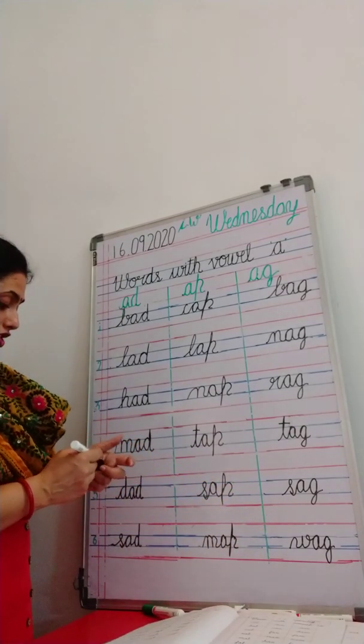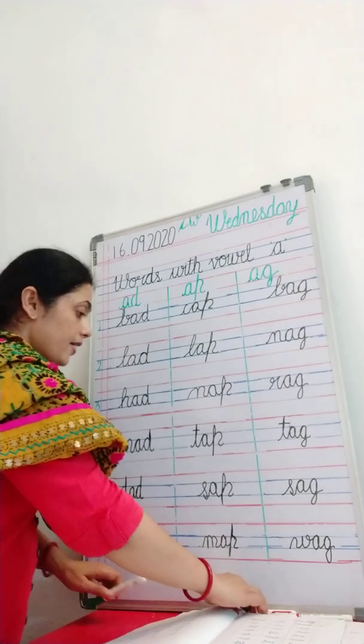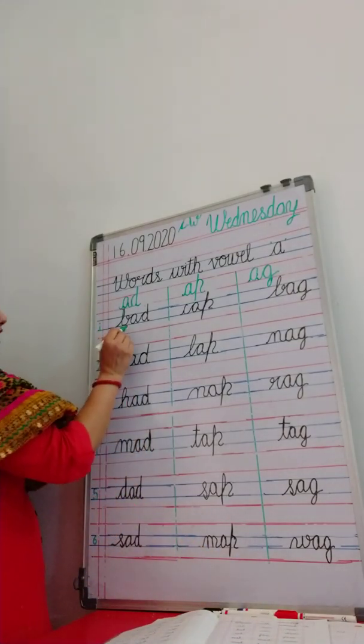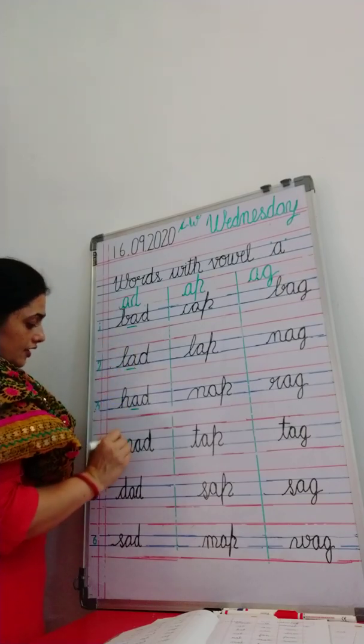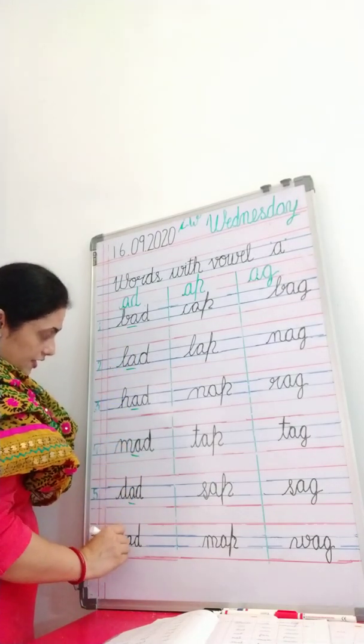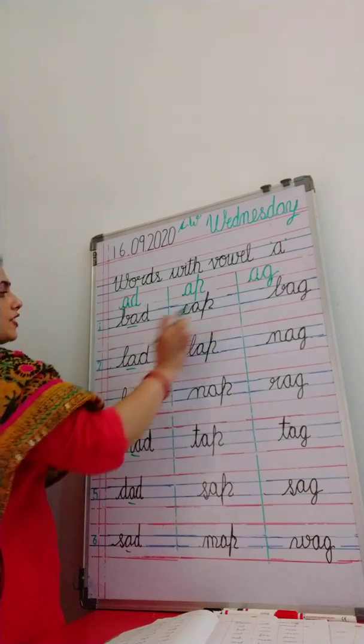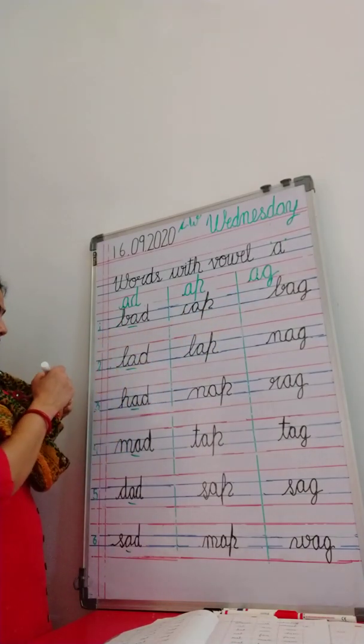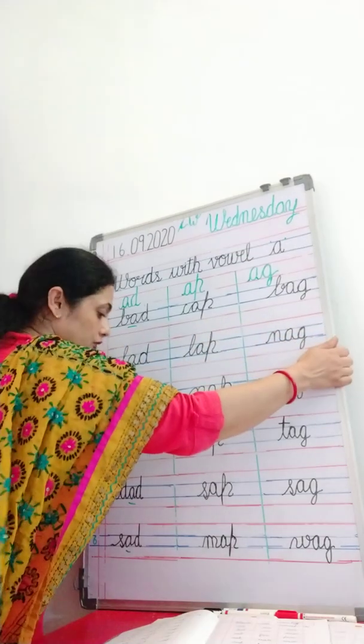So these are short sound vowels. Why are they giving us a short sound? Because they have only one vowel in them. We have got only one vowel and two consonants. Now let's see what we have next for you.